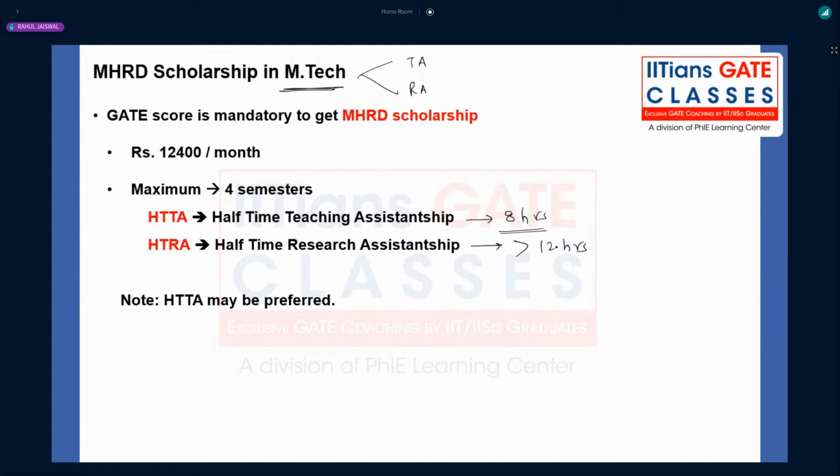But you should not be worried so much, because they usually give no work. In IIT Madras and IIT Bangalore, they used to give some work, but in NITs and in IIT Kharagpur or IIT Kanpur, they used to give no work, right? So you just have to attend the classes regularly and be present at the campus, and you will be getting the 12,400 very easily.